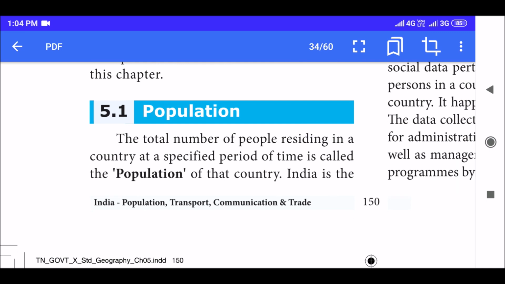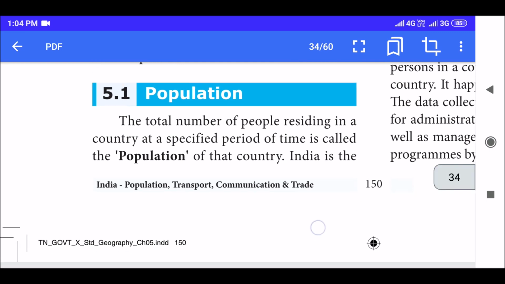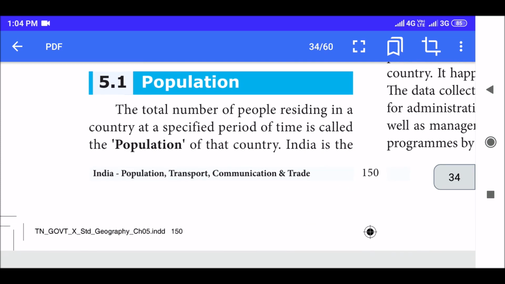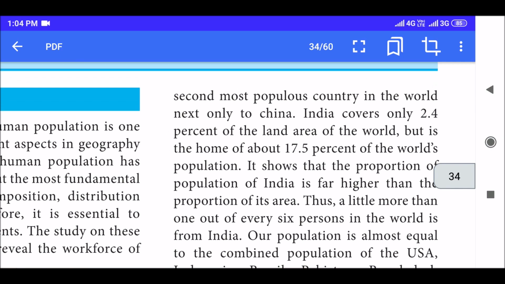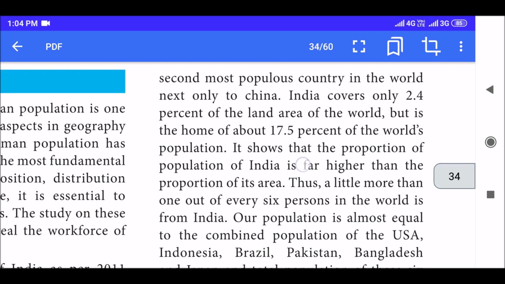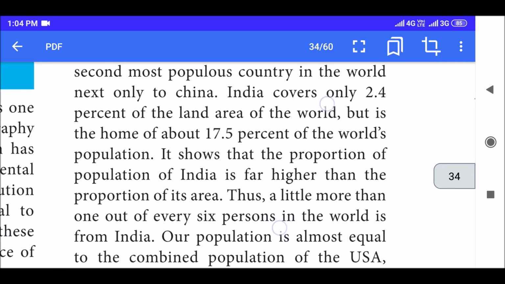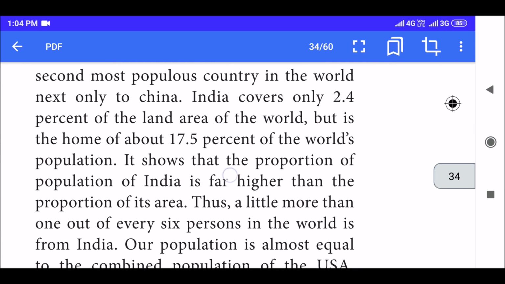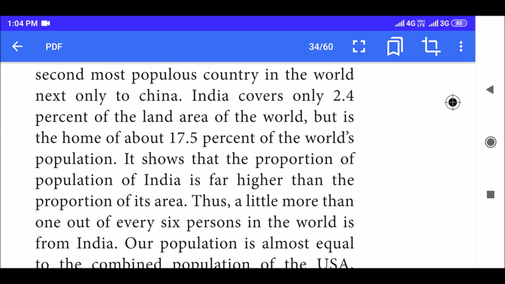So population. The total number of people residing in a country at a specified period of time is called the population of that country. So in a particular period of time, the total number of people residing in a country is called the population of that country. India is the second most populous country in the world, next only to China.